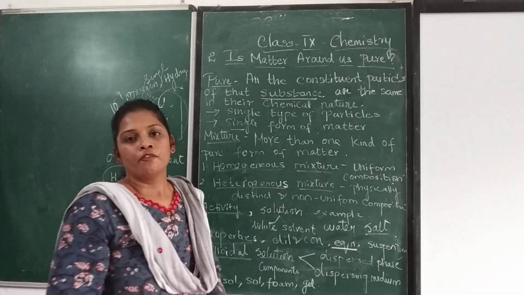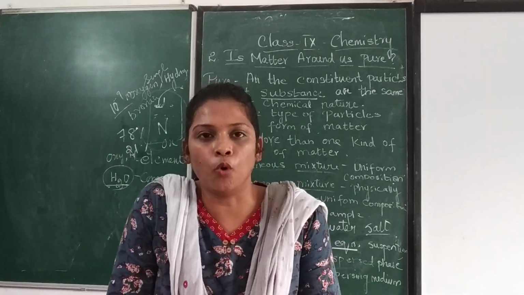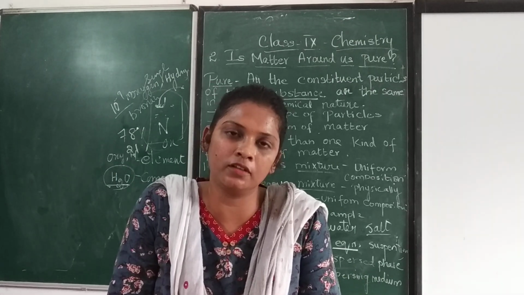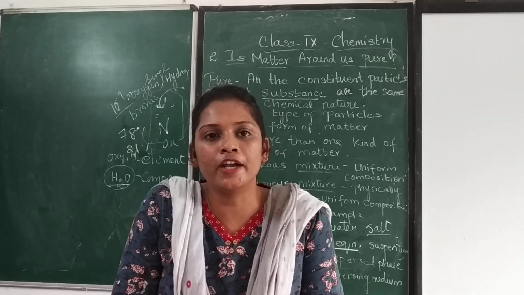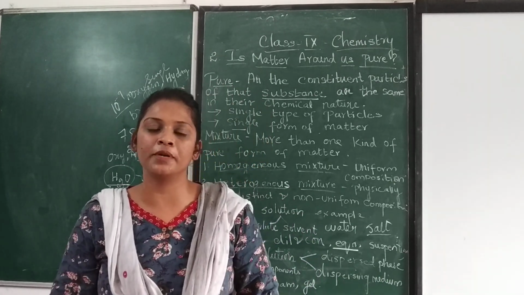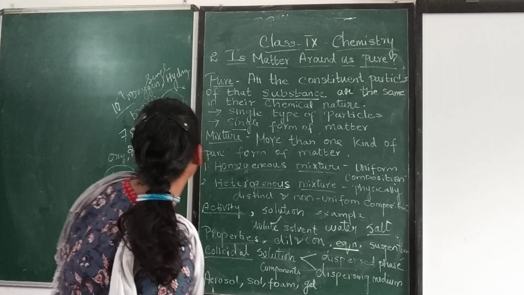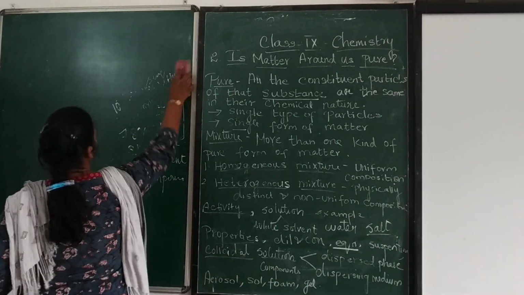So when the salt is mixed with the water, or whatever it may be, two substances are mixed together. How will you find out the mass or the volume present in the saturation? What is saturation? I will tell you afterwards.